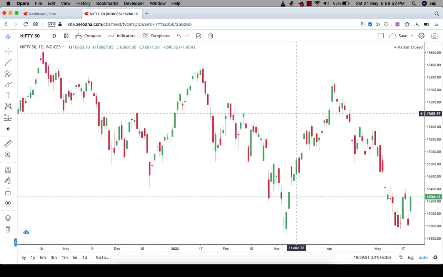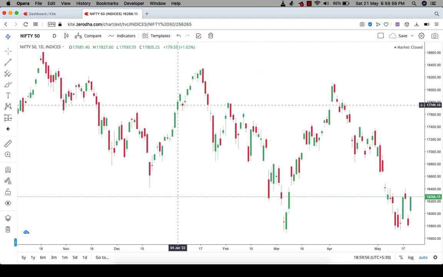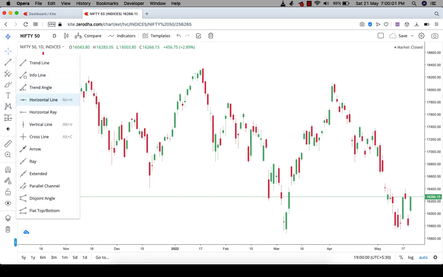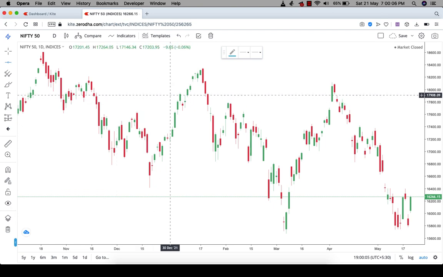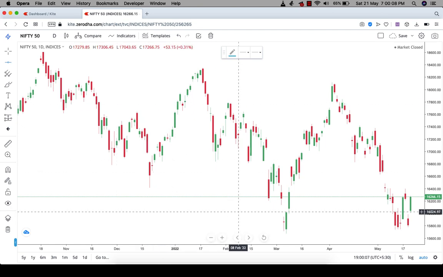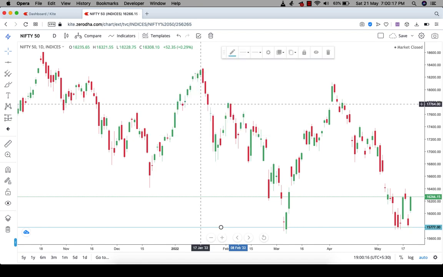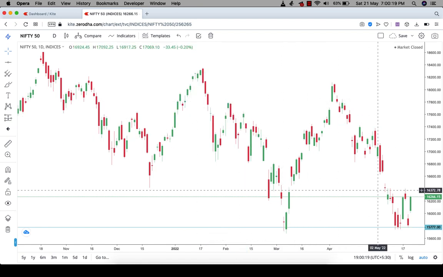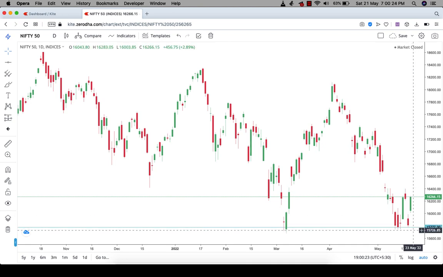Hello traders, good evening. Today is 21st of May 2022 and I'd like to analyze the Nifty index with the WD Gann level analysis and basic price action. First of all, I would like to plot the WD Gann fatal number of 15,777, which I already analyzed last week, and the market was able to hold it properly by following this higher low formation